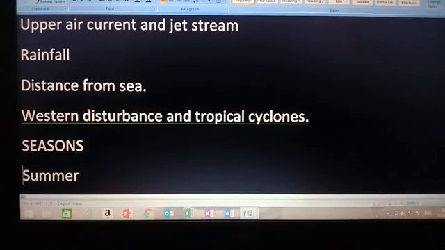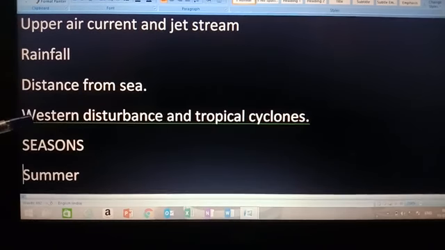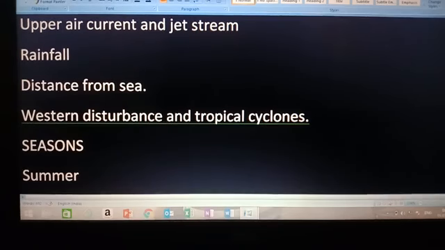And see, a western disturbance originates in the northern part near the Mediterranean Sea, and it brings winter rainfall in the northwestern part of India, like Punjab Haryana plain. Okay, and due to this it also causes heavy snowfall in Himalayan region. Okay.